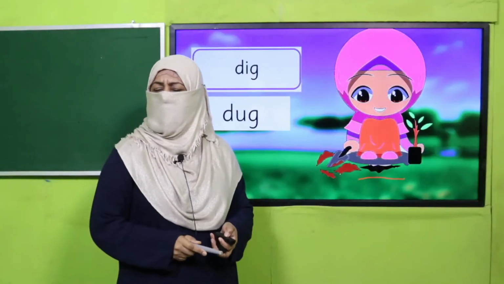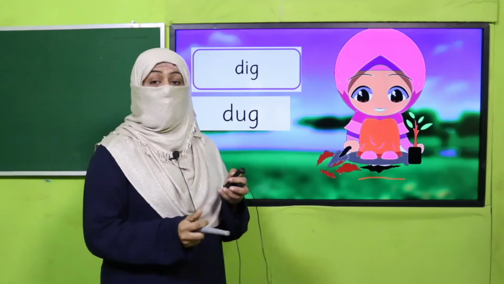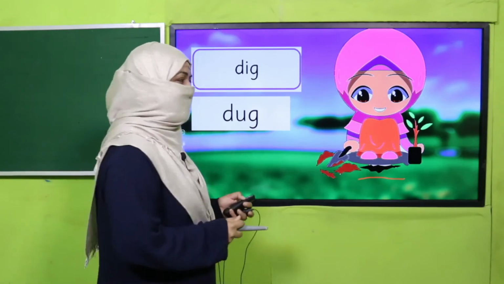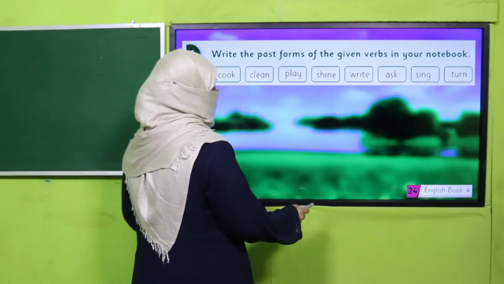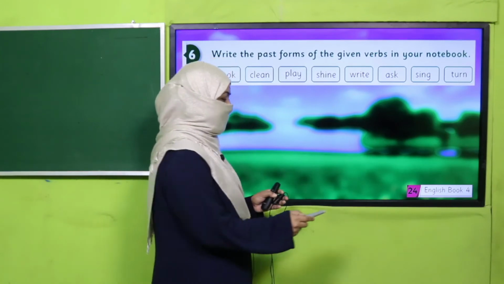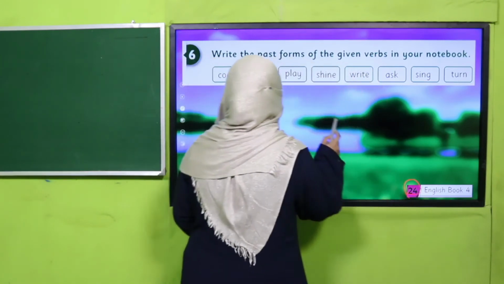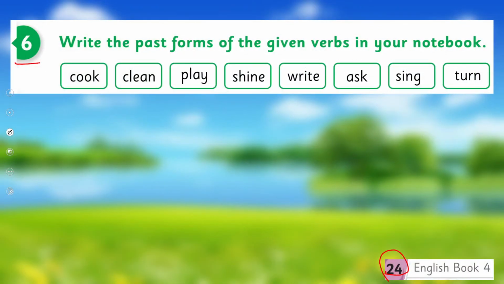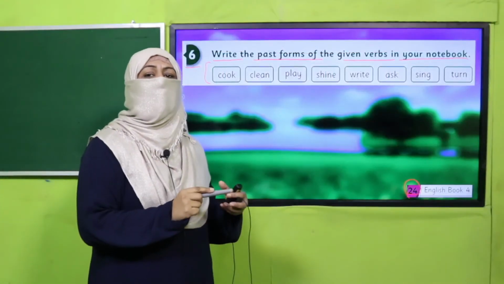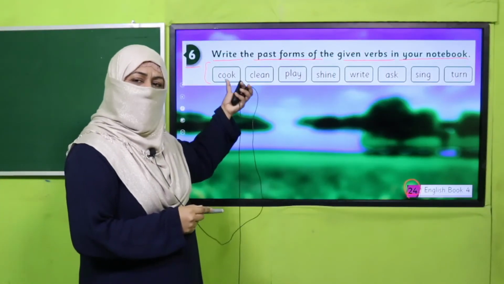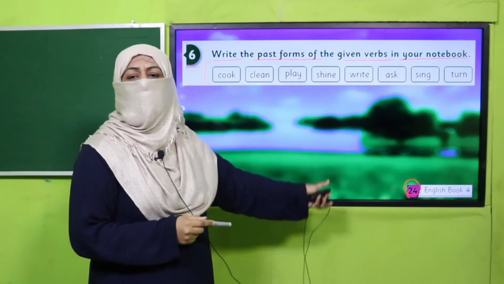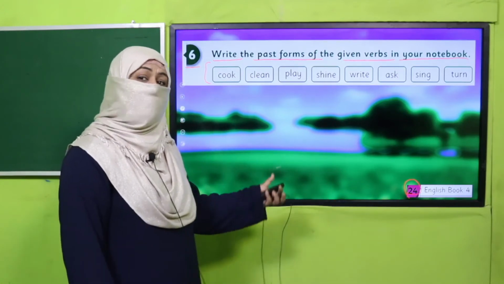Yes, my dear children, are you done with it? Good job. So the vocabulary you just gathered, we are going to use it. All of you settle down, sit down on your seats, open your book on page number 24, and here is question number 6. Write the past forms of the given verbs in your notebook. So here are the verbs. It's the first form. You have to find it, whether it's regular or irregular, you have to add ed or another word. Just write the first and second form of these verbs in your notebook. Pause the video and just complete it quickly.